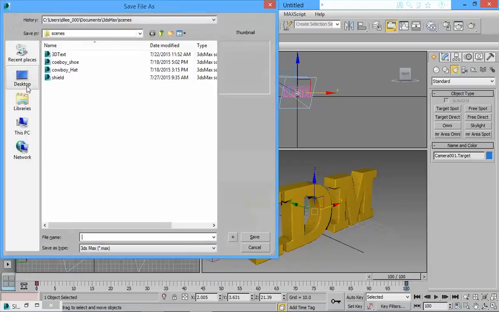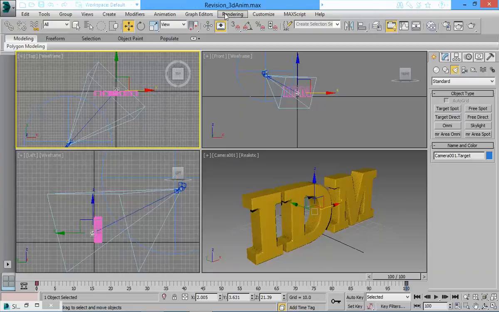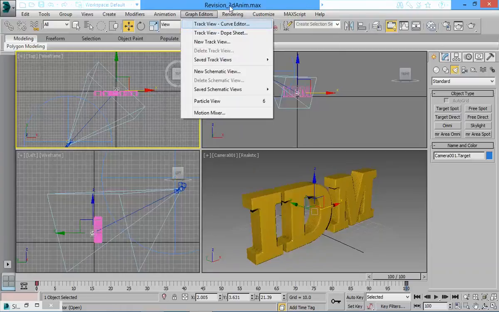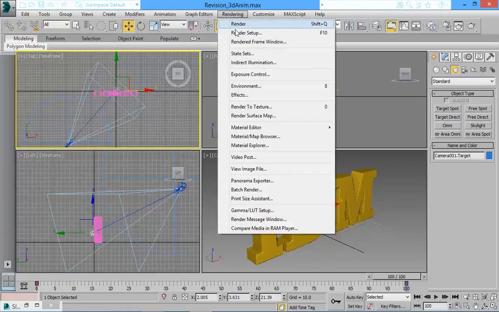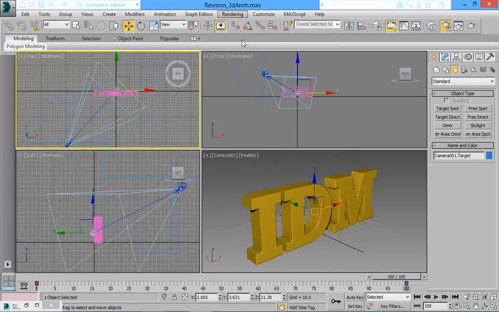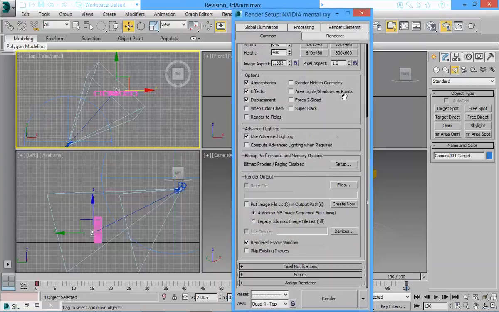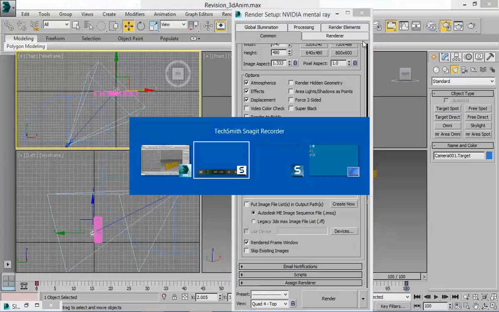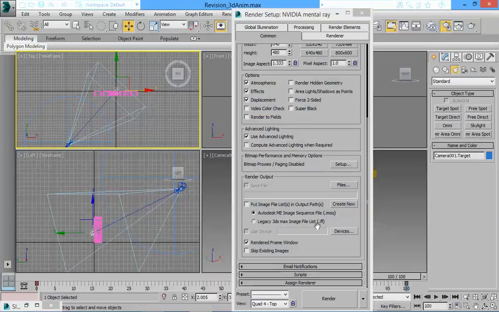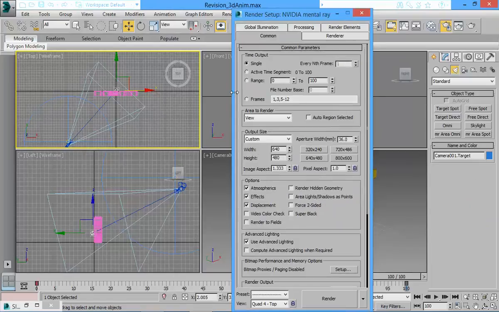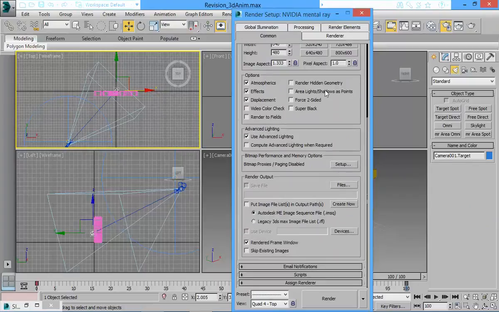Let's save this, give it a name. Revision 3D anim. Okay. And finally, what we did was we went to render setup. We chose that this should be a movie, and I really hope I did press the record button. I think I did. And render output. So first thing, what do I want to render? I want to render all the frames, and I want to render it into a file.